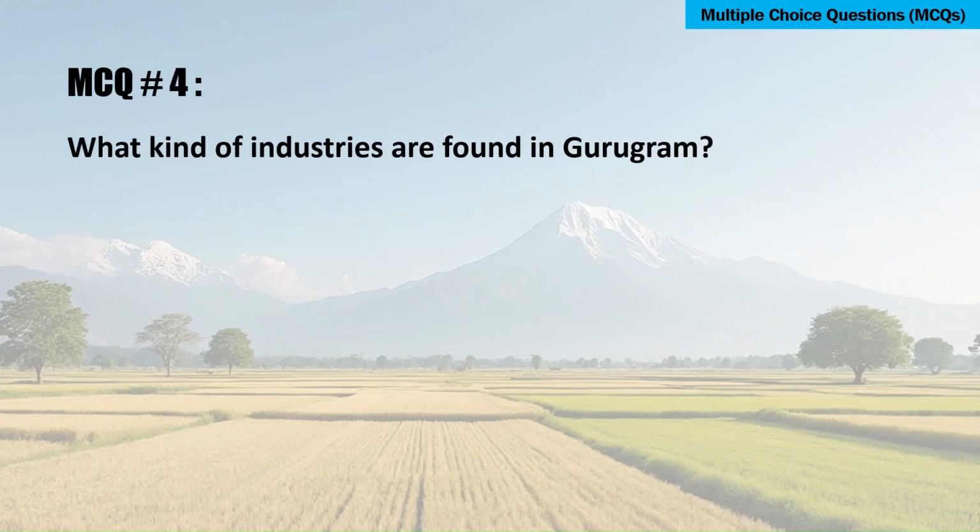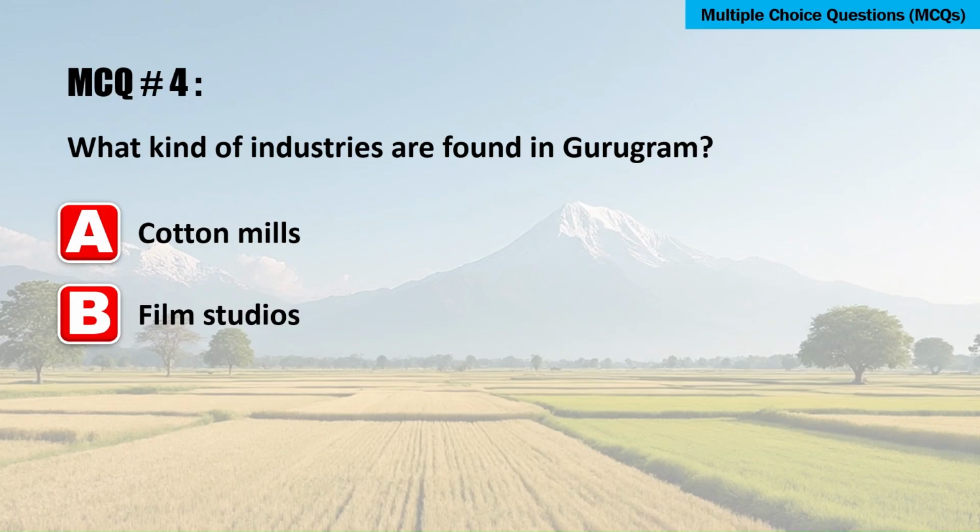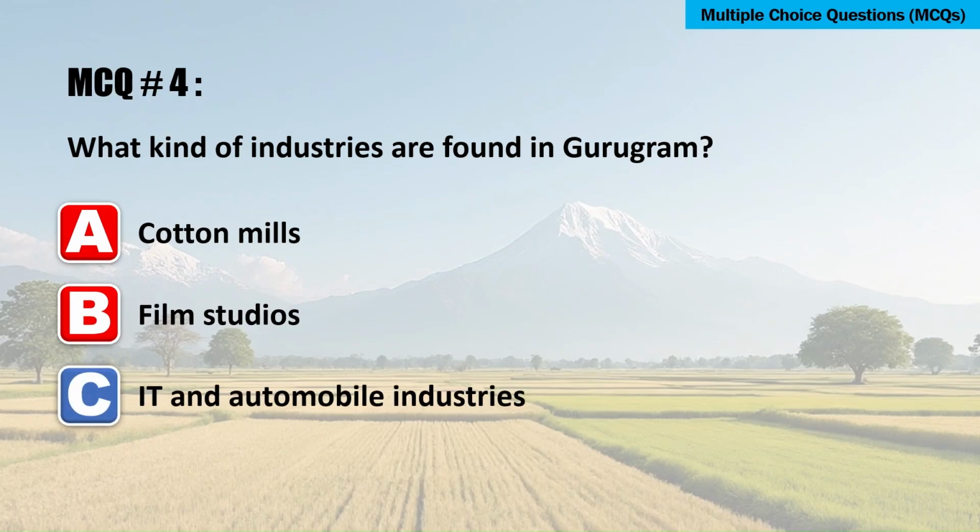What kind of industries are found in Gurugram? A. Cotton mills. B. Film studios. C. IT and automobile industries. Or option D. Food stalls. The correct answer is C. IT and automobile industries.